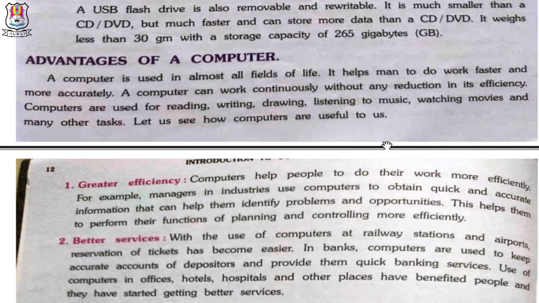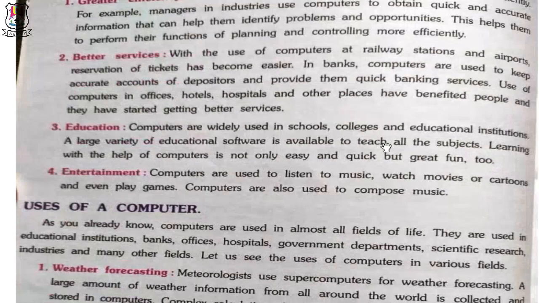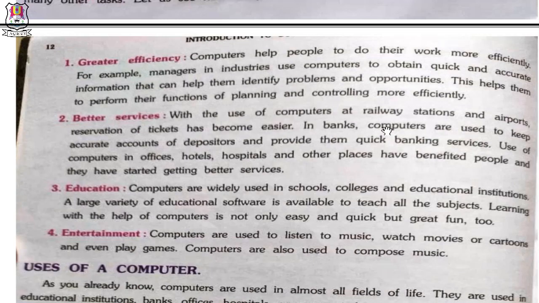Let's see how computers are useful to us. Number 1, greater efficiency. Computers help people to do their work more efficiently. For example, managers in industries use computers to obtain quick and accurate information that can help them identify problems and opportunities. This helps them to perform their functions of planning and controlling more efficiently.